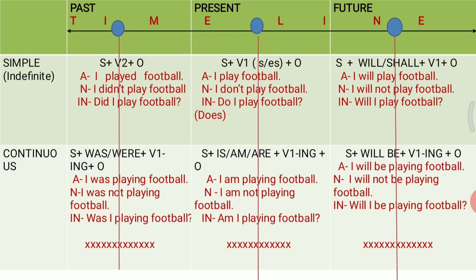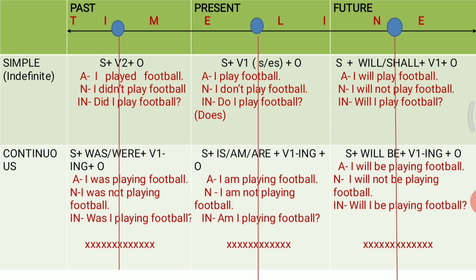Now let us understand future continuous tense. The sentence structure is subject plus will be plus verb first form with ing plus object. When I say I will be playing football, now here it means the action of playing will continue in future. That is why it is future continuous tense.